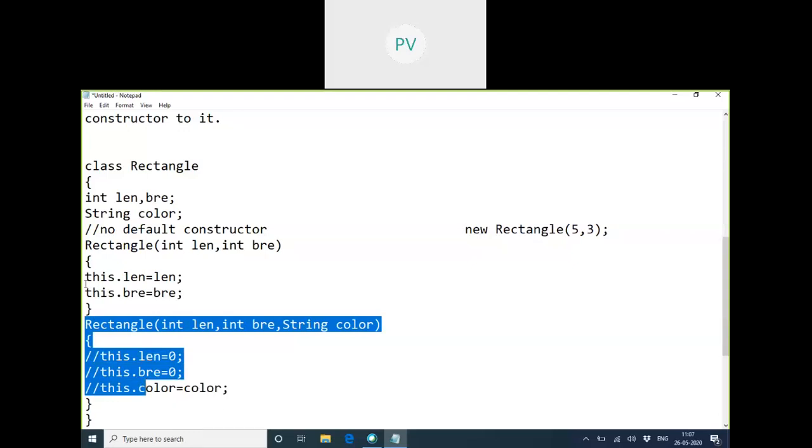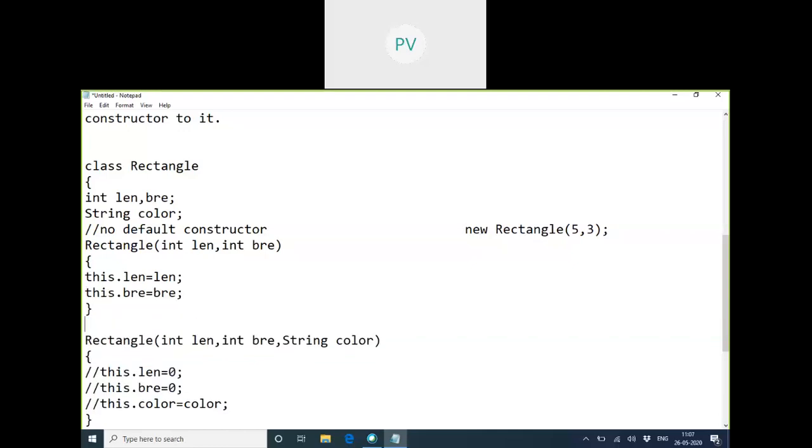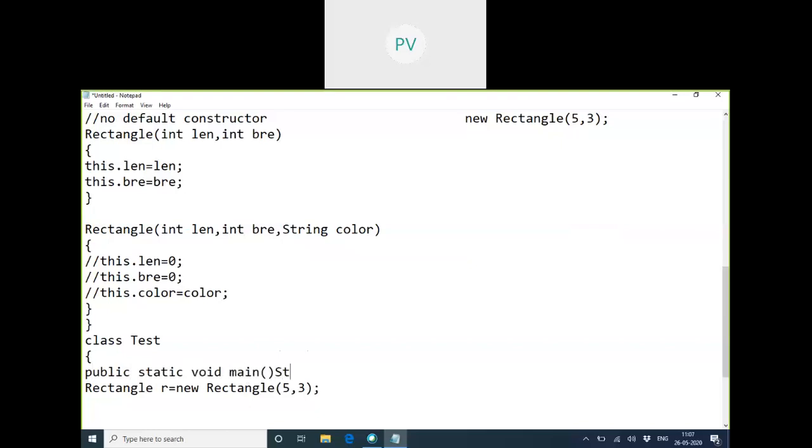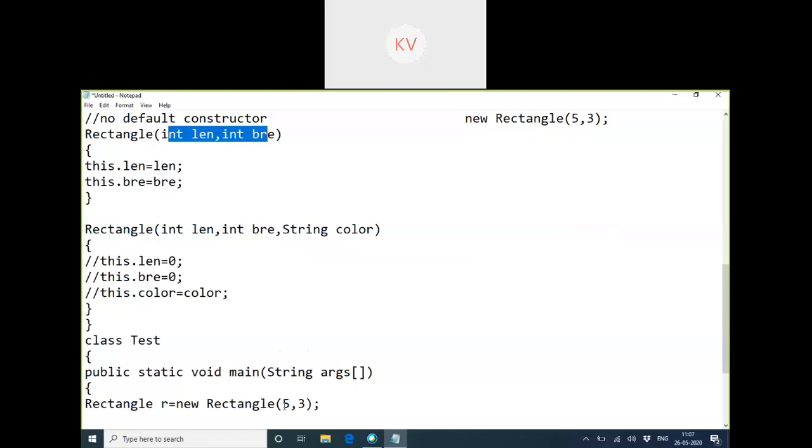Okay. So how many constructors are there in this class right now? Two, ma'am. Two constructors. Now how many ways can we create an object of this class? First one is with how many arguments? Two. So I have to pass two. So I can create the rectangle class object by passing the length and the breadth. Is there any other way? Can I create the object in a different way?